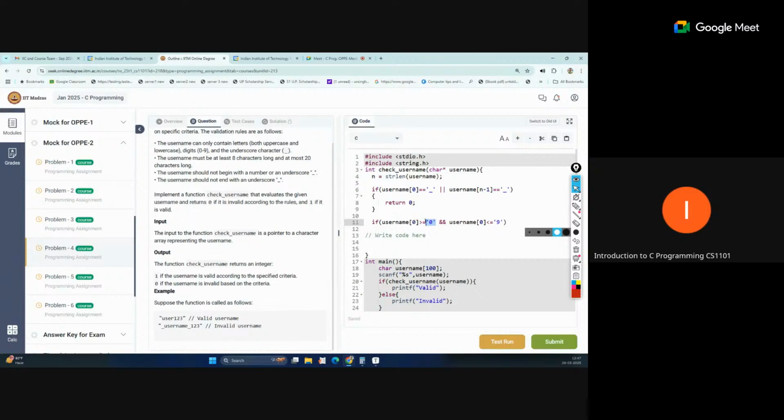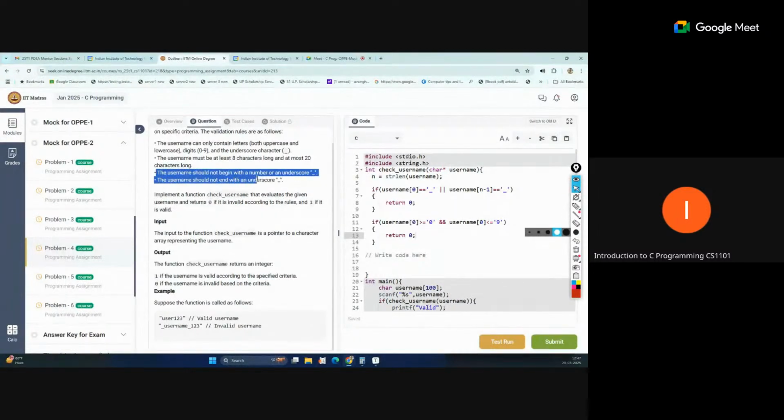If both conditions are true, the first character is a digit, so we return 0. That is also an invalid condition for the username. So these are the two conditions we have covered.